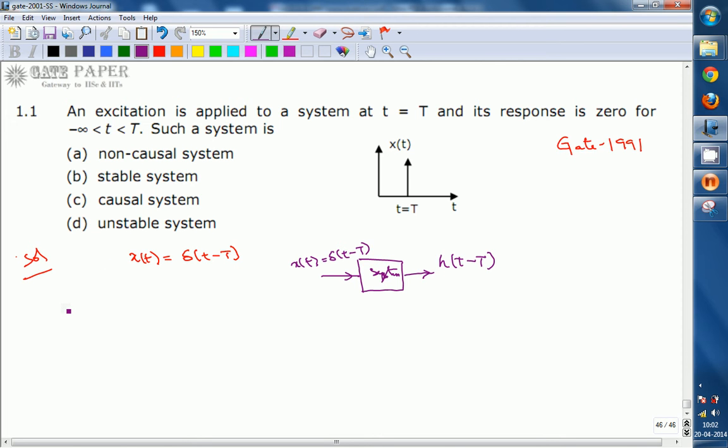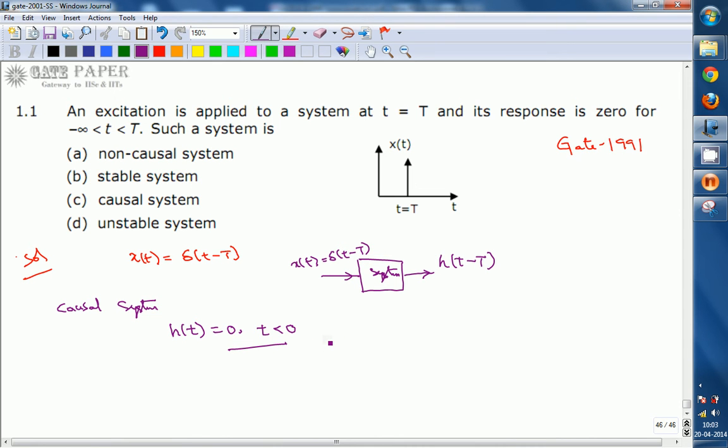Coming to the causal system, h of t must be equal to 0 for t less than 0, and this is the condition.